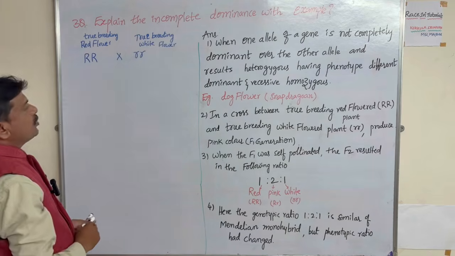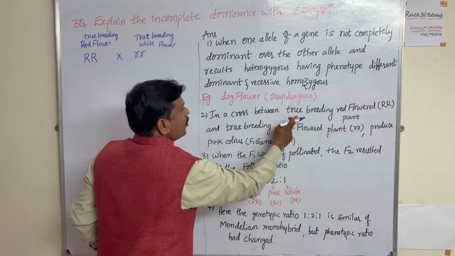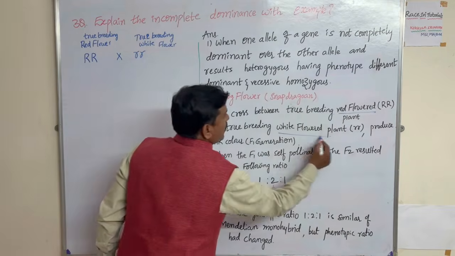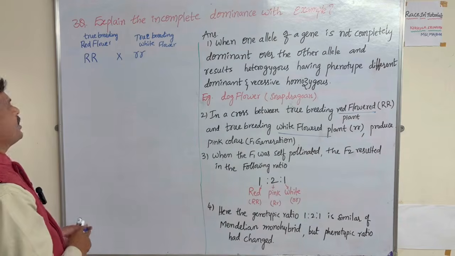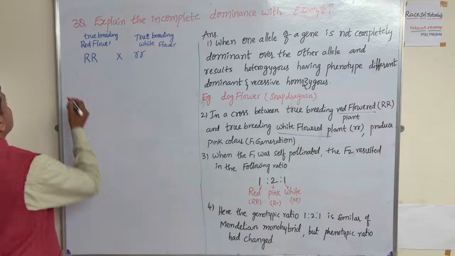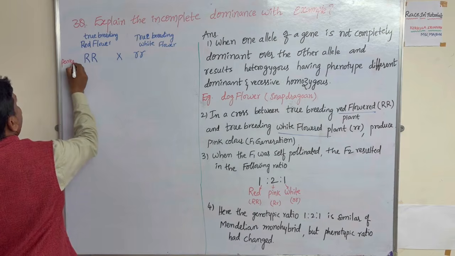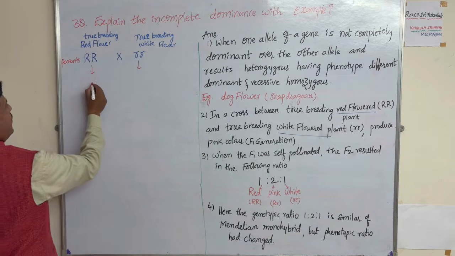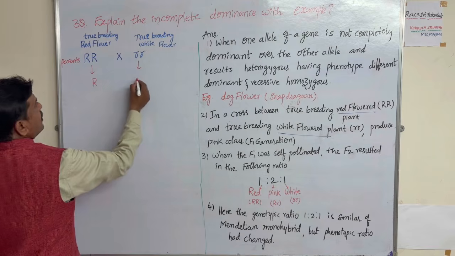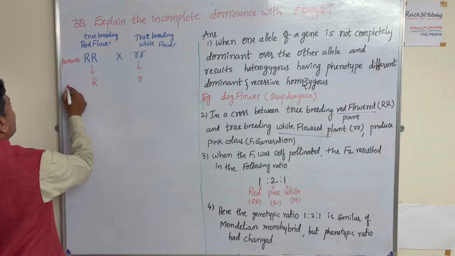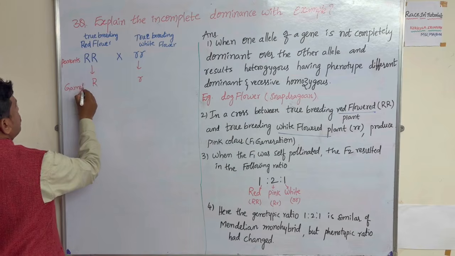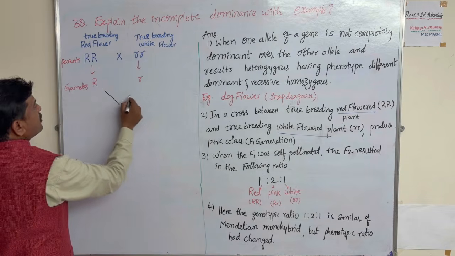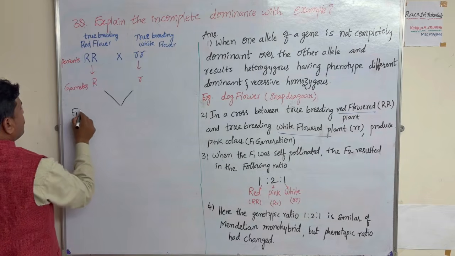So what is produced in a cross between a true breeding red flower and a true breeding white flower plant? Pink color is produced. These are the parents. So how do we write the gametes? Both are the same, so take any one: capital R. Here both are the same, take one: small r. These are the gametes. Then, after you write it, capital R, small r is the F1 generation.